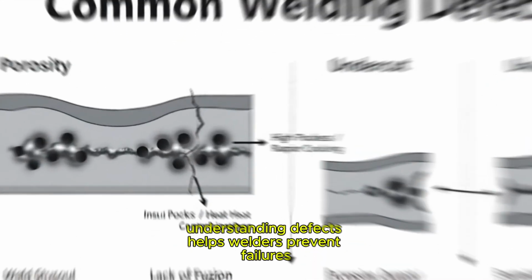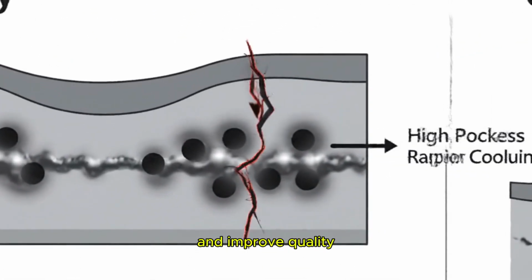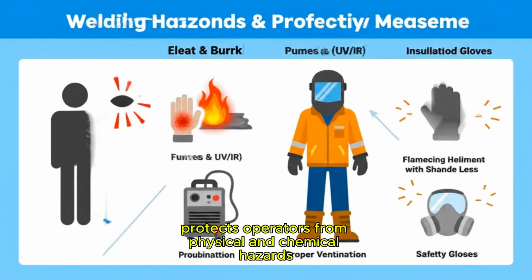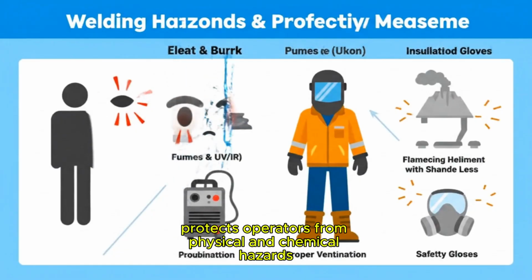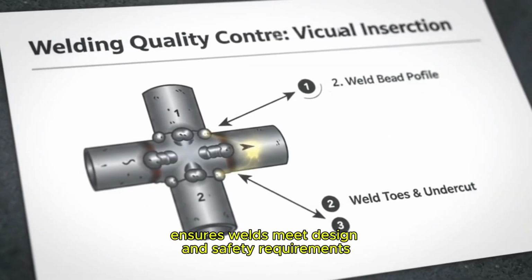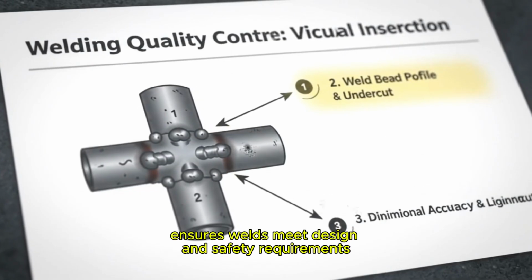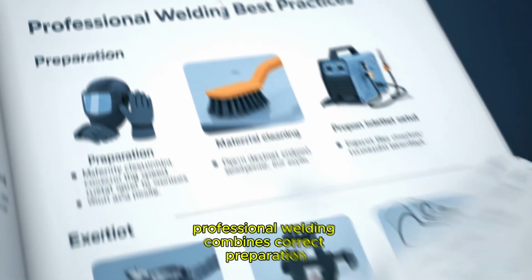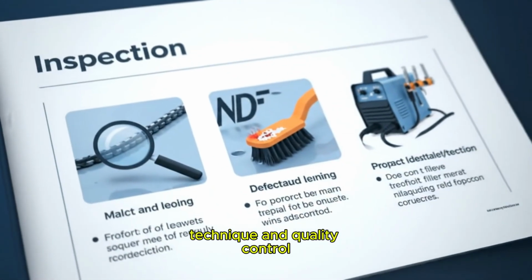Understanding defects helps welders prevent failures and improve quality. Welding safety protects operators from physical and chemical hazards. Inspection ensures welds meet design and safety requirements. Professional welding combines correct preparation, technique, and quality control.